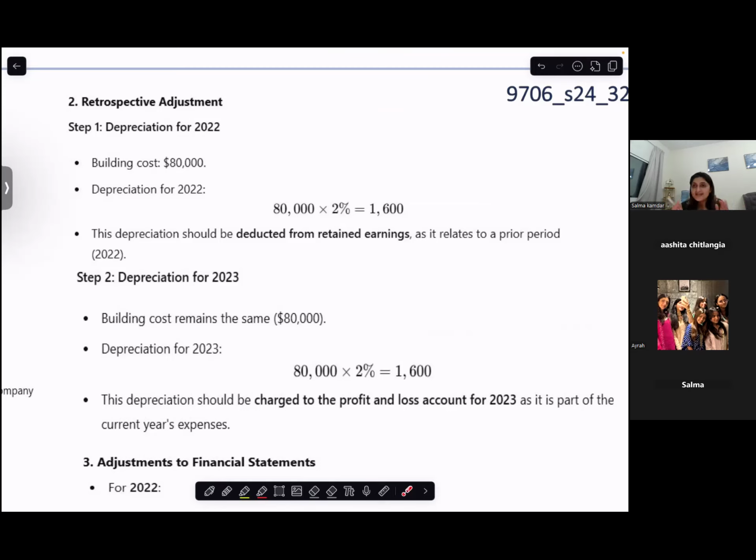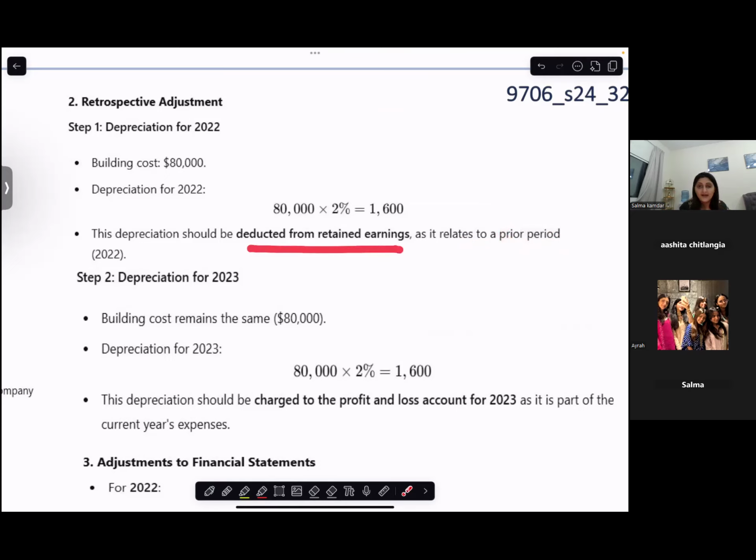I'm repeating, this is an expense of 2022. So I would say it relates to prior period. These words are important, that is why I'm repeating again. It is an expense of 2022. I am standing in 2023, and I am saying that it relates to prior period, so it must be deducted from retained earnings.